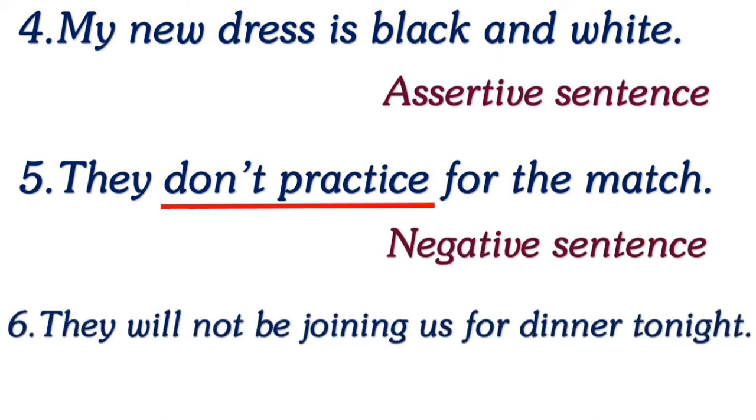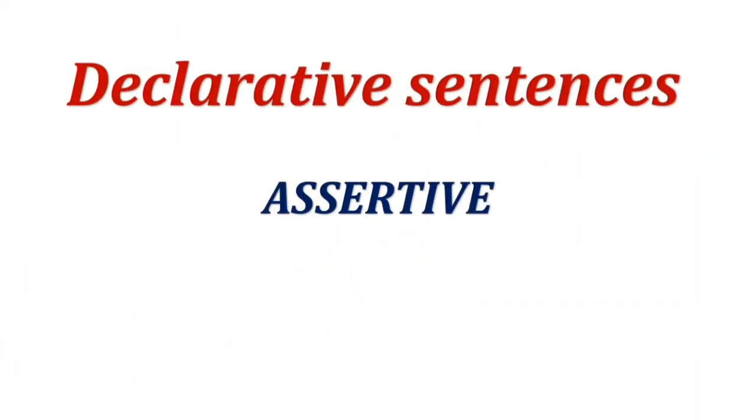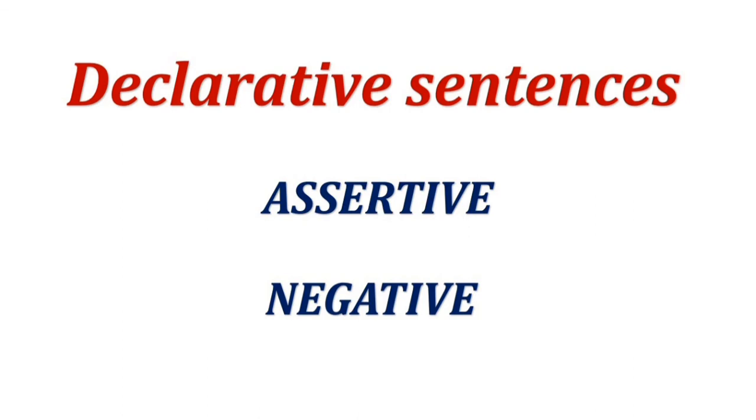Sixth one is, they will not be joining us for dinner tonight. They will not be joining. So, it's a negative statement. Very good, students. Students, I hope you all have understood what a declarative sentence is and its two kinds, assertive and negative.